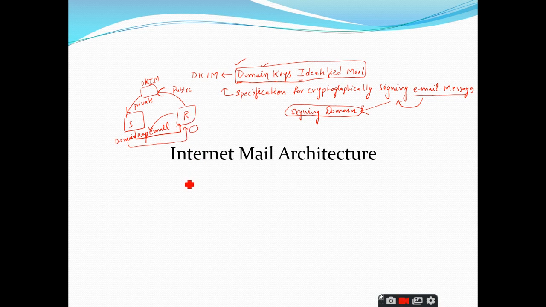Yes, sir. So have you ever heard of the term RFCs? You will be hearing this term in computer networks, right? RFC. This RFC is nothing but Request for Comments. In computer networks, this particular terminology is very important. So what does this RFC stand for?